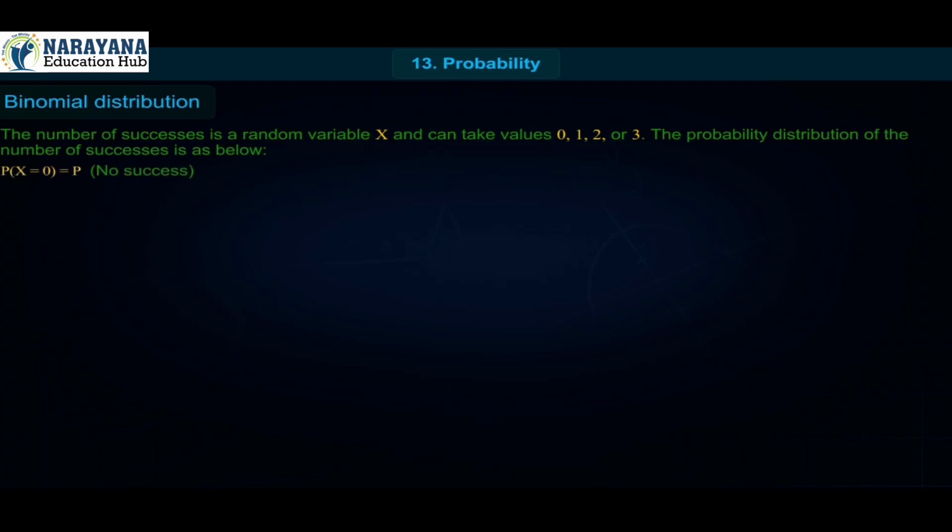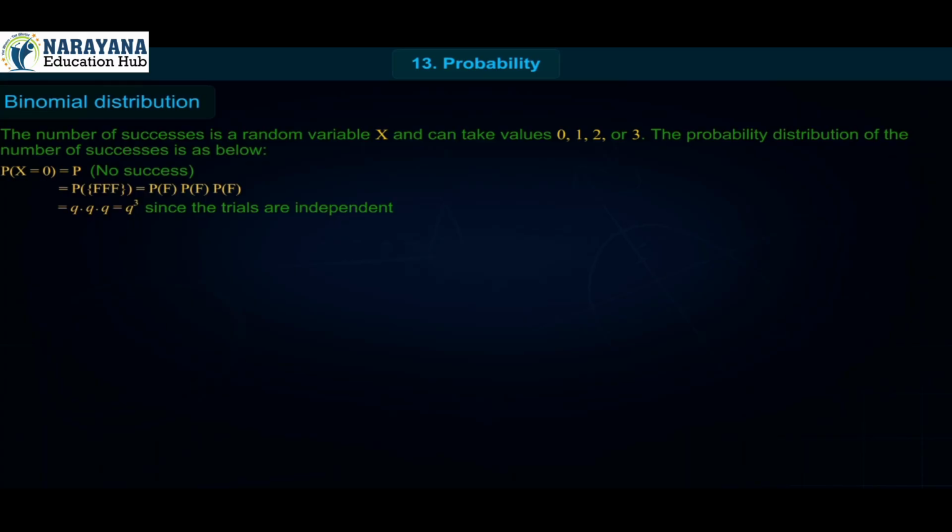P of X equal to 0 is equal to P of no success, equal to P of F into P of F into P of F, equal to Q into Q into Q, equal to Q cube.